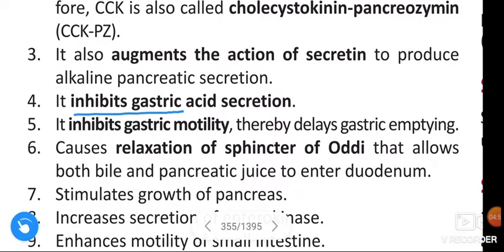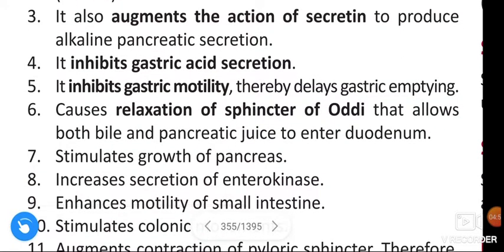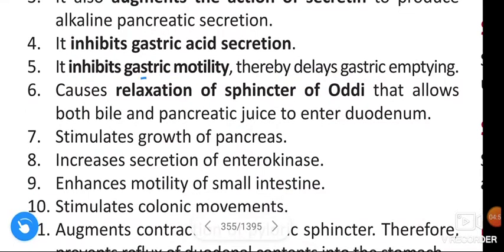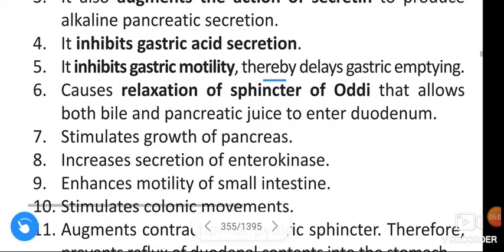It inhibits gastric acid secretion. It inhibits gastric motility, thereby delaying gastric emptying. It causes relaxation of the sphincter of Oddi, which allows both bile and pancreatic juice to enter the duodenum.